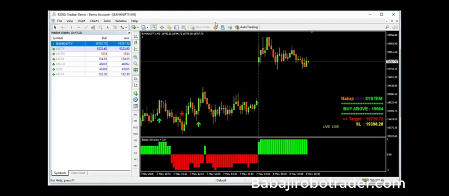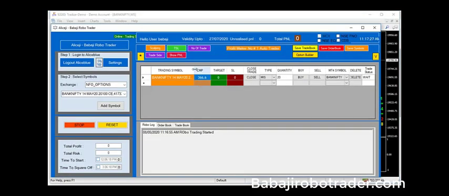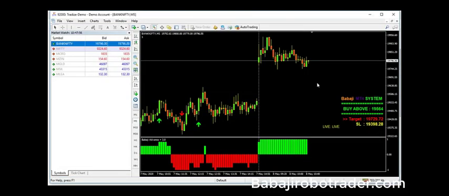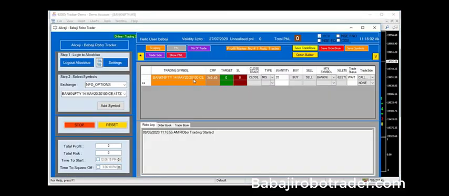If there is any buy or sell call in the MT4, it will send a signal, and that will take the order directly. Here we have loaded the call option. If you want to take only the call buy, we have an option called side, which side you want to take, buy or sell. In the trade side, if you are doing the call option, we have the option to go for call buy only. When you select call buy only, whenever the chart gives the buy signal, this symbol will be bought directly. When you get the sell signal, it will square off the call option.